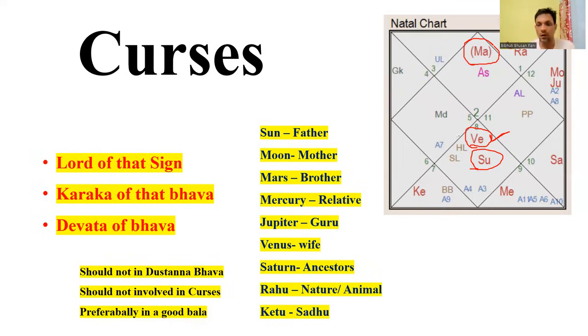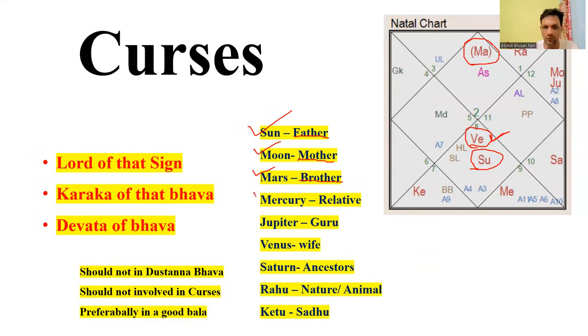What are the types of curses when different planets are involved? For an example, if Sun is involved, then it is a curse of father. If Moon is involved, then it is a curse of mother. If Mars is involved, then it is a curse of brother.